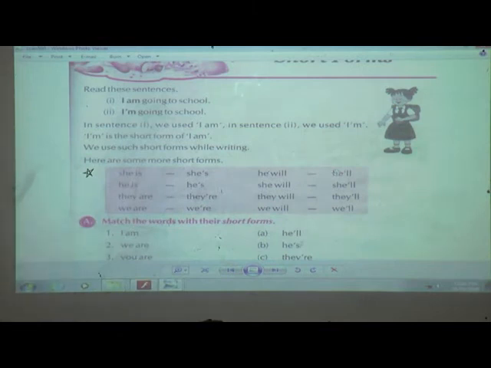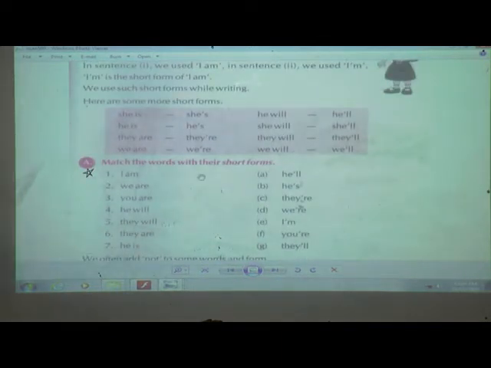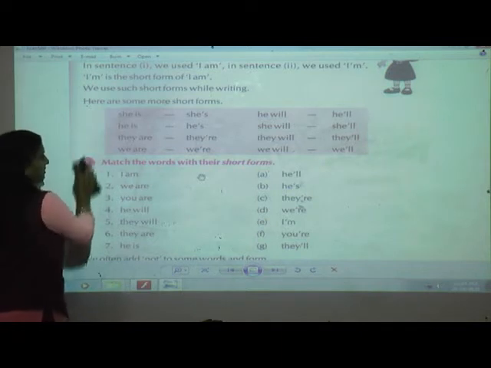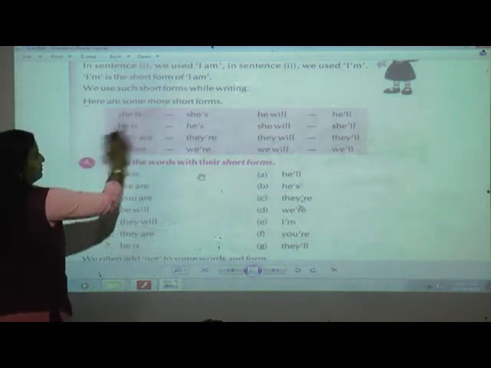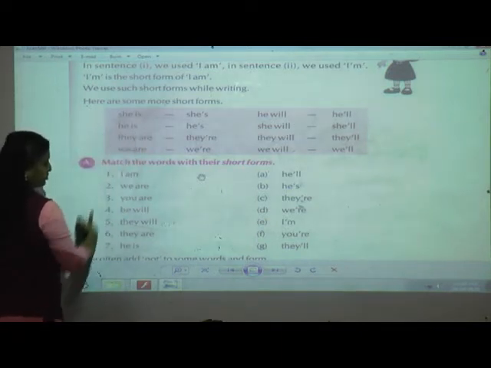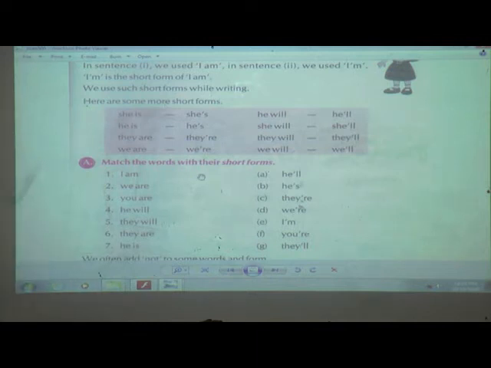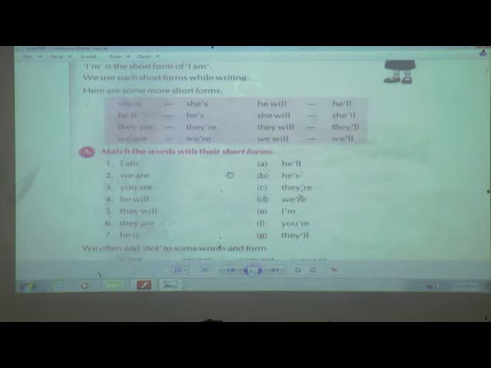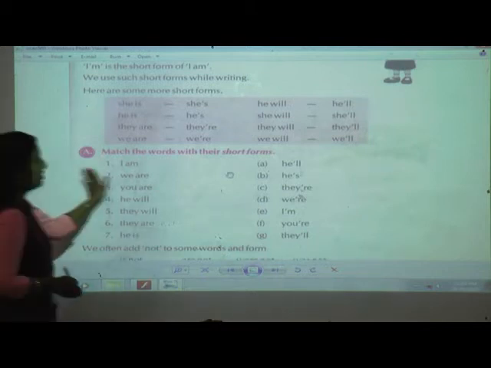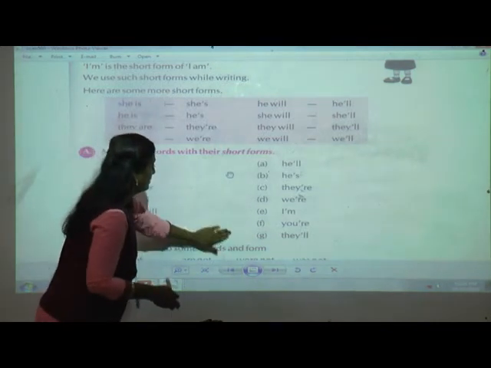Have you done this star mark? Now it is very easy. You only have to match the words with the short forms. If you are confident with these words, then you will be able to solve them on your own. Ready? You have to match it. Instead of drawing lines, if I do the matching it will look all messy and will not look good.